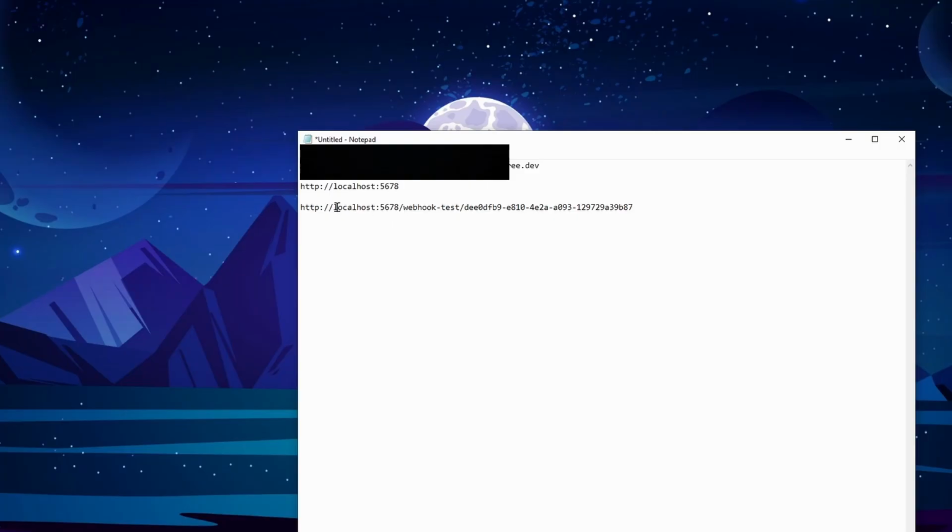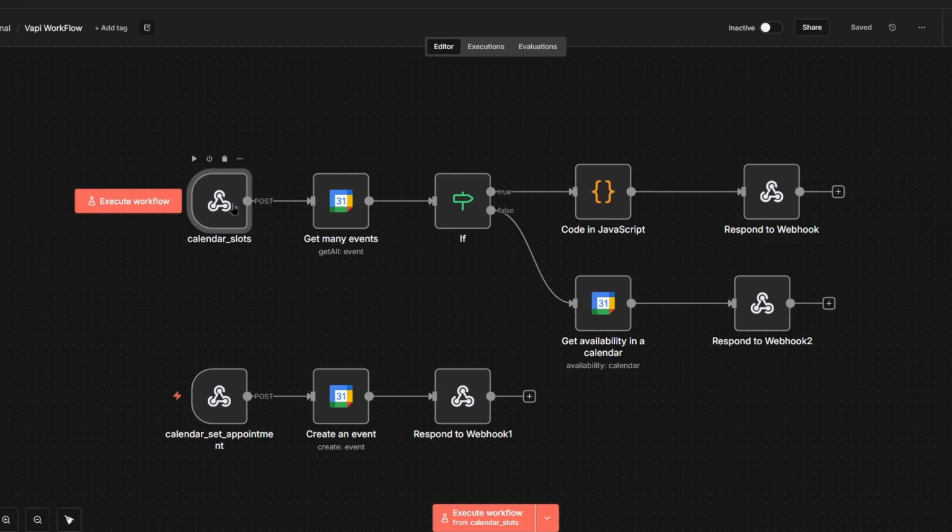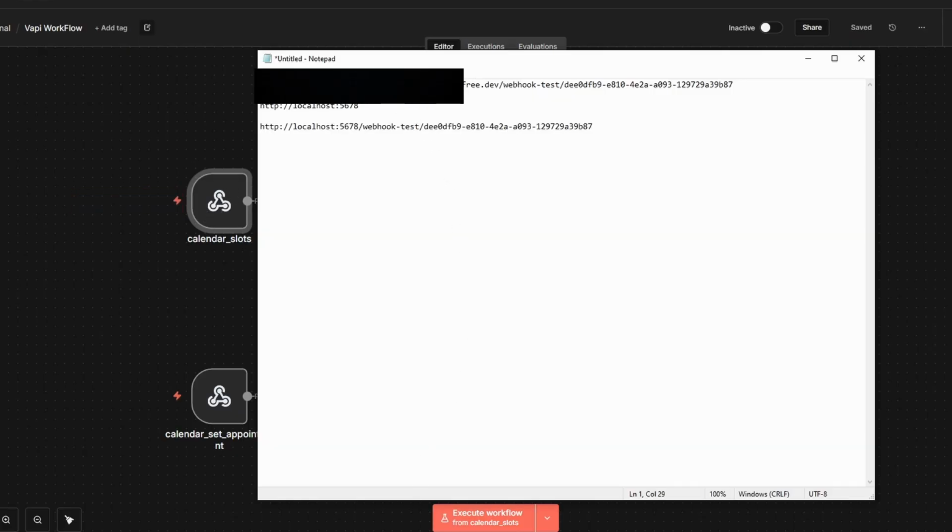Now, the issue with this is that it's a localhost link, which is inside the computer. So obviously, vapi cannot reach this link. Now, remember what I said, that this link that you get from ngrok is on the internet, and it's the same as the localhost link. So what you want to do is take everything after the slash, copy it, and paste it at the end of the ngrok link. This right here is the link that you're going to copy and paste inside vapi. This link points to this webhook right here. So whenever vapi wants to call this webhook, it runs this link right here. So that's how it works.